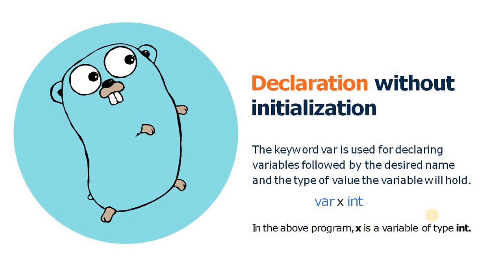The default value is based on the type of the variable. If it is a reference type, then it is nil; if it is an integer, then it is 0. We will discuss default values later on, but right now we are focusing on how we can declare a variable.